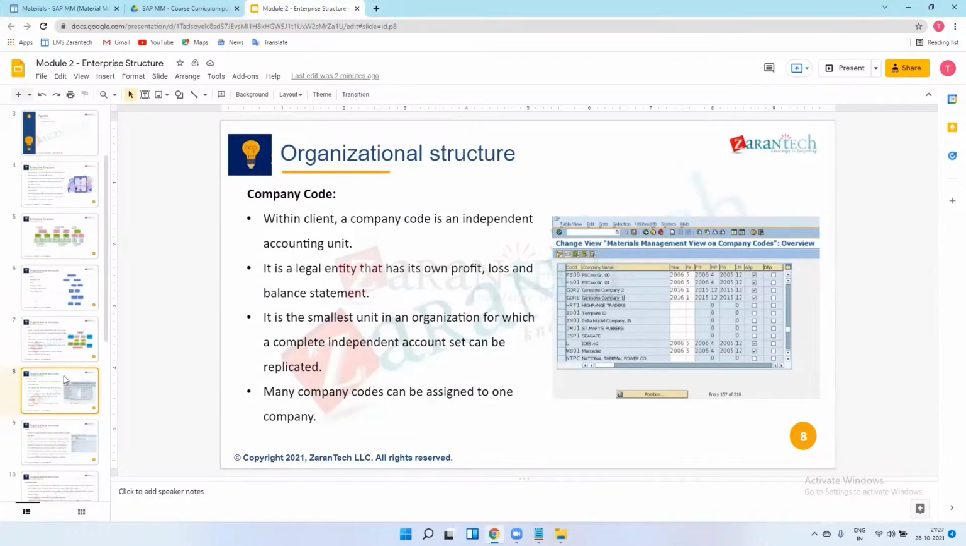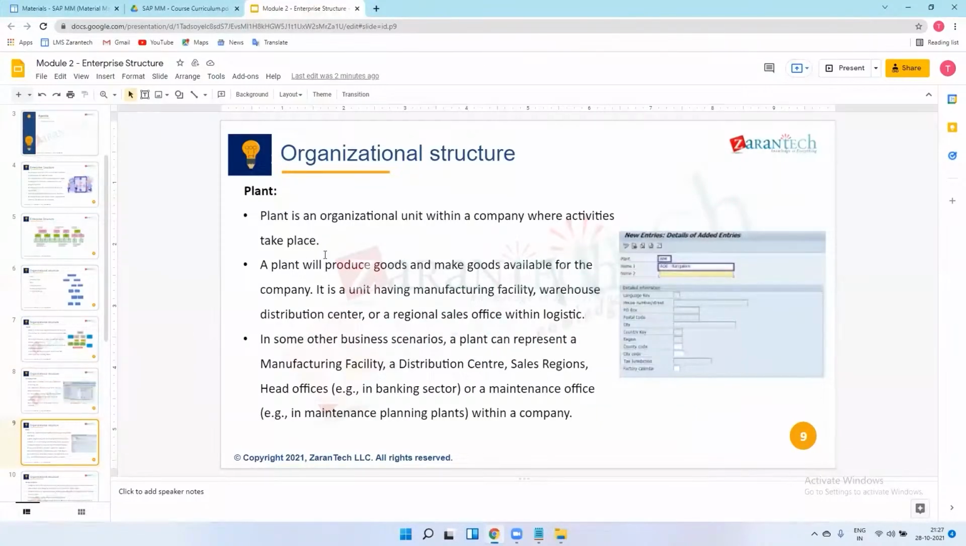So the plant will produce goods and make goods available for the company. It means the plant we have created in the company will produce the goods; actual production will happen in this plant. Generally people say, this car is produced in that plant. So this is the general statement. It is a unit having a manufacturing facility, warehouses, distribution center, or regional sales office within logistics.